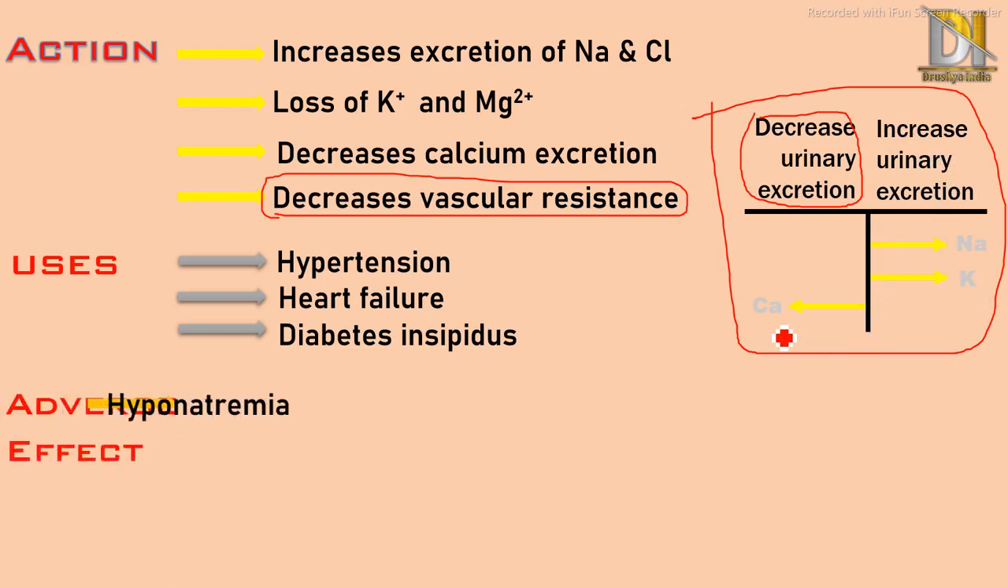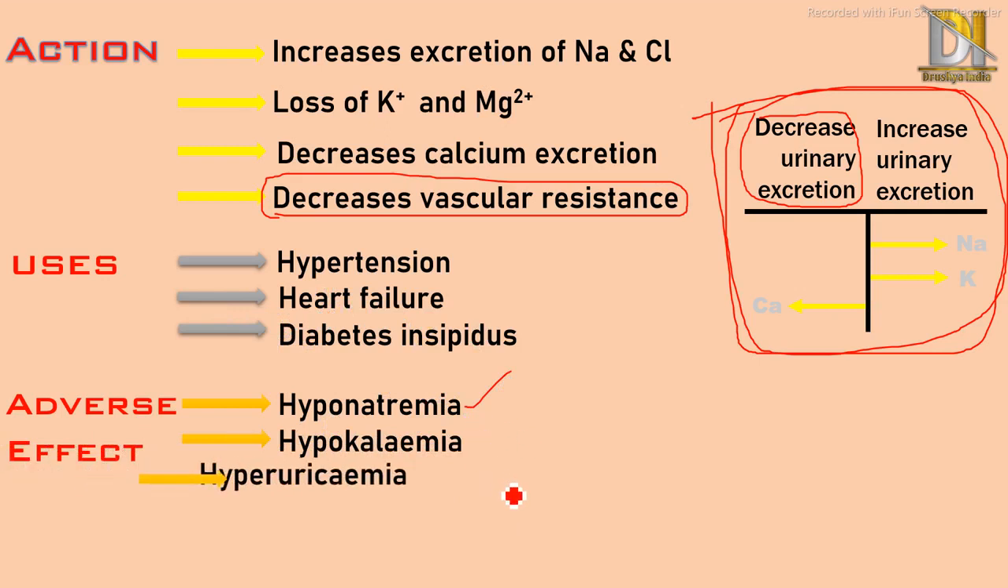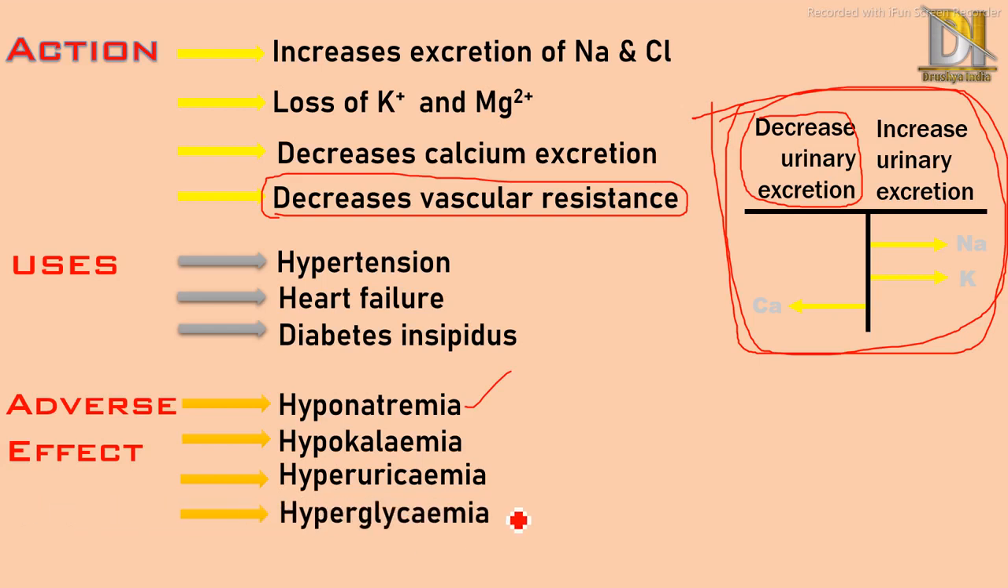Next come adverse effects. They cause hyponatremia. If we look at this diagram, it will help us understand the adverse effects, because it increases excretion of sodium, so the adverse effect will be hyponatremia. Also it causes excretion of potassium, so the adverse effect will be hypokalemia. Then it also causes hyperuricemia and hyperglycemia, which means increased glucose level in the body.